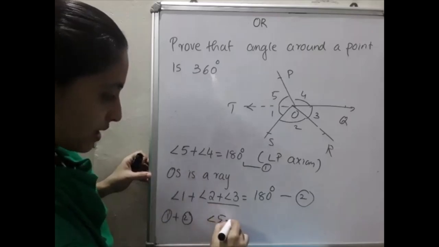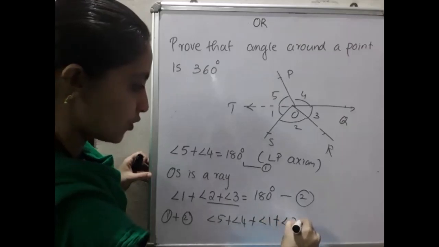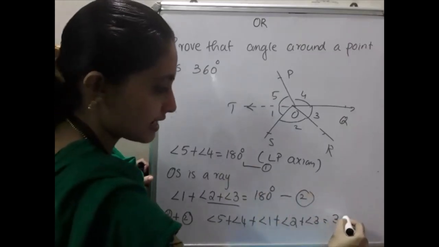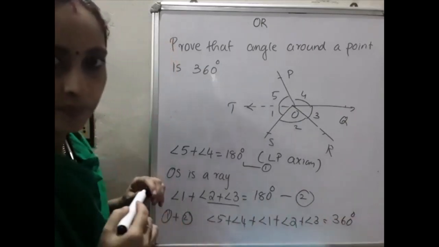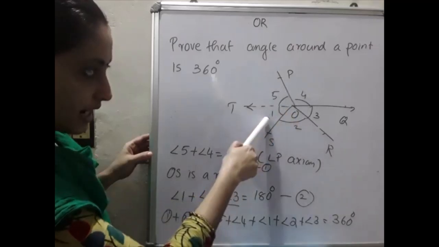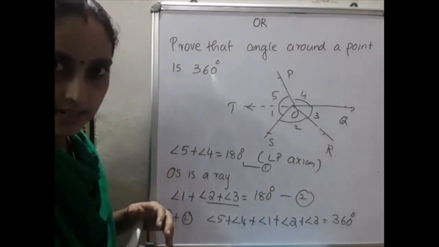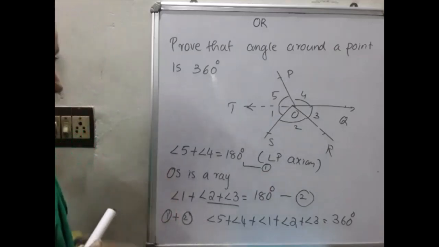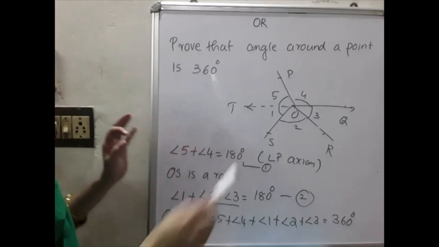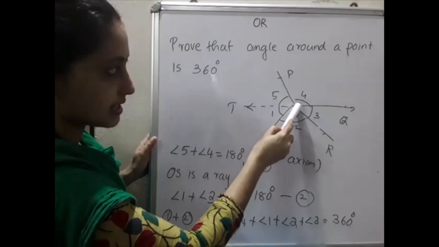Angle 5 plus angle 4 plus angle 1 plus angle 2 plus angle 3 is equal to 180 plus 180, that is equal to 360 degree. Then go through the figure. Angle 5 plus angle 4 plus angle 1 plus angle 2 plus angle 3, that full angle, is equal to 360 degree. That means in our question, the sum is POQ plus QOR plus ROS plus SOP.